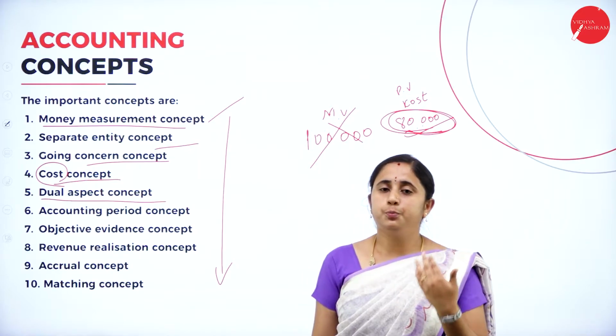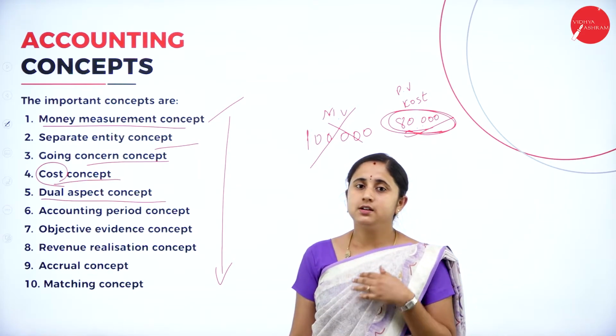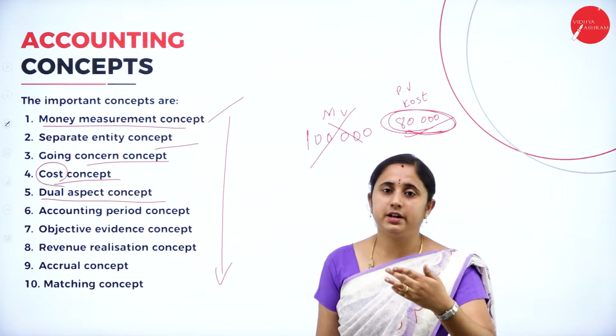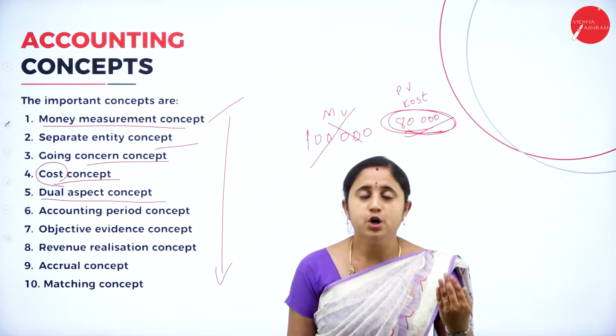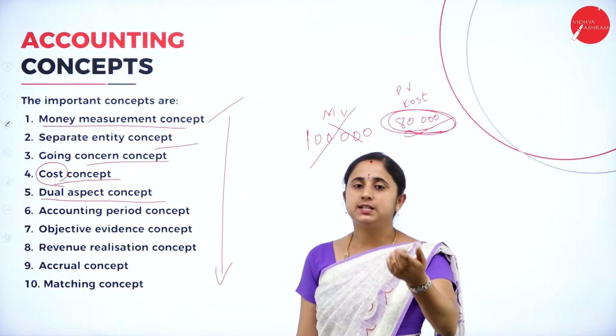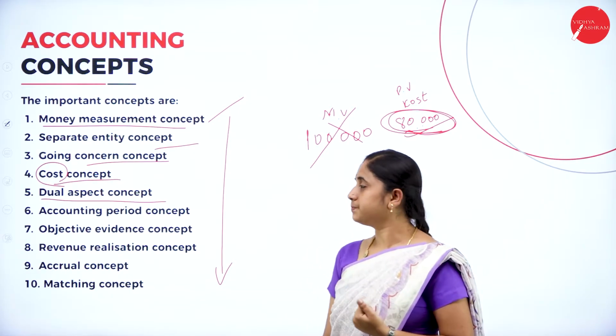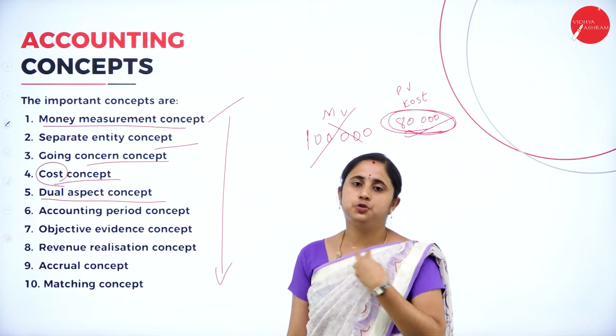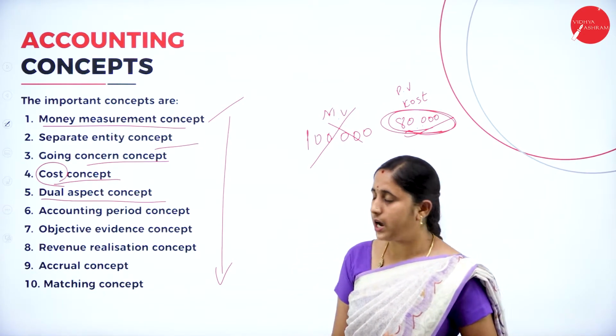For example, if you purchase goods, you are the receiver of goods. So you need to record the receiver as well as the giver, that means the party from whom you have purchased. One must be a receiver and one must be a giver. At least two parties should be affected in the books of accounts.